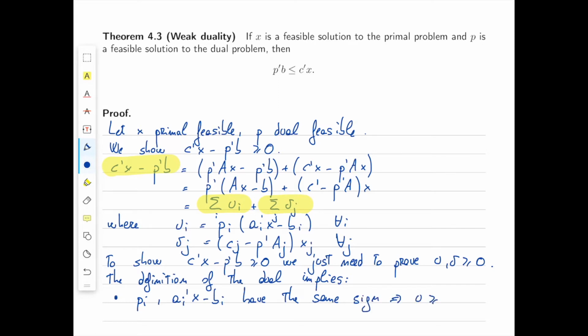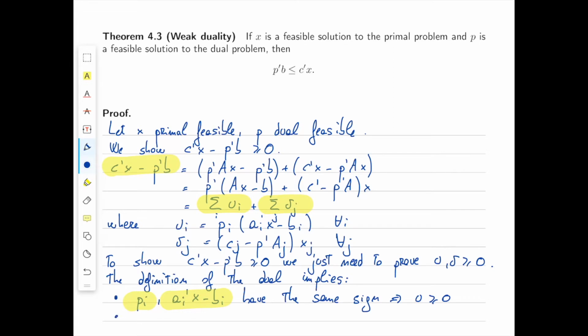Therefore, u is greater than or equal to 0. In fact, from the definition of the dual, we have that if a_i transpose x is greater than or equal to b_i, then p_i is greater than or equal to 0. Vice versa, if a_i transpose x is less than or equal to b_i, then in the dual, p_i is less than or equal to 0. Finally, if a_i transpose x is equal to b_i, then the second quantity is 0.